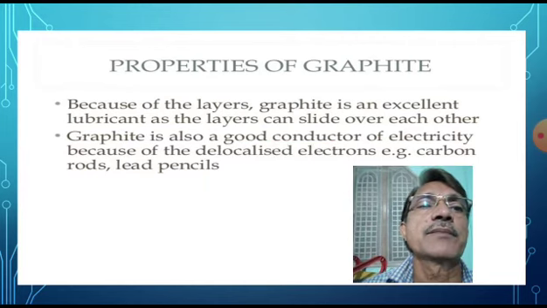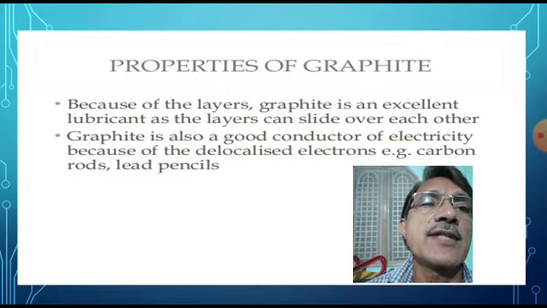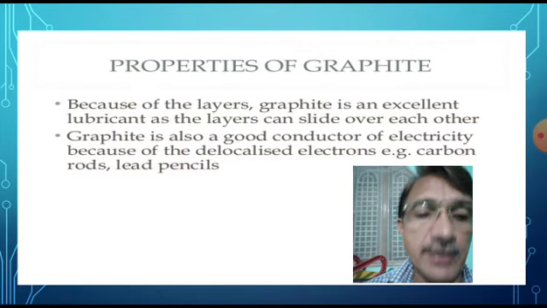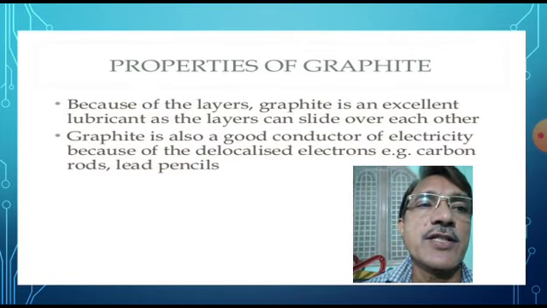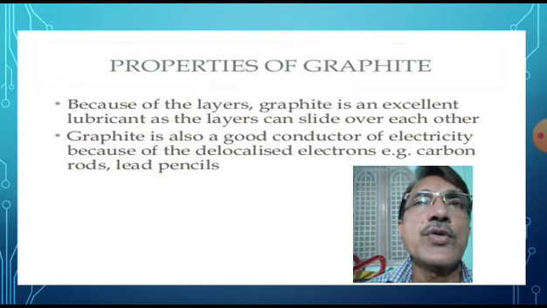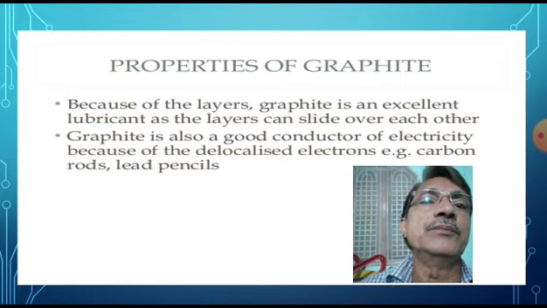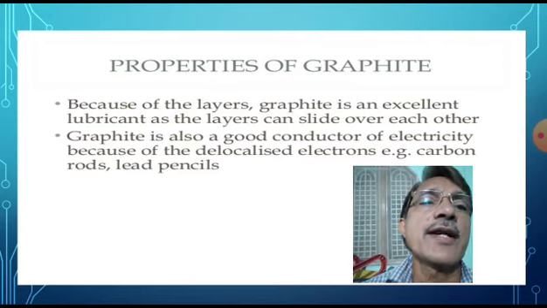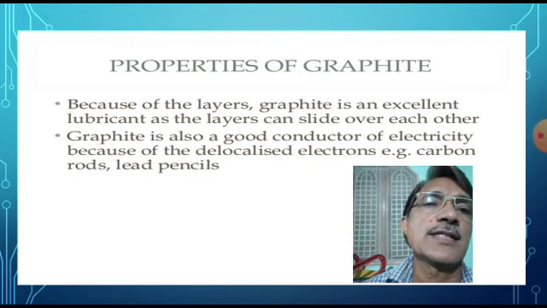Properties of graphite. Because of the layers, graphite is an excellent lubricant as the layers can slide over each other. Because of its layer-like structure, graphite is used as a lubricant in machinery. Graphite is also a good conductor of electricity because of the delocalized electrons. Example, carbon rods, lead pencils.